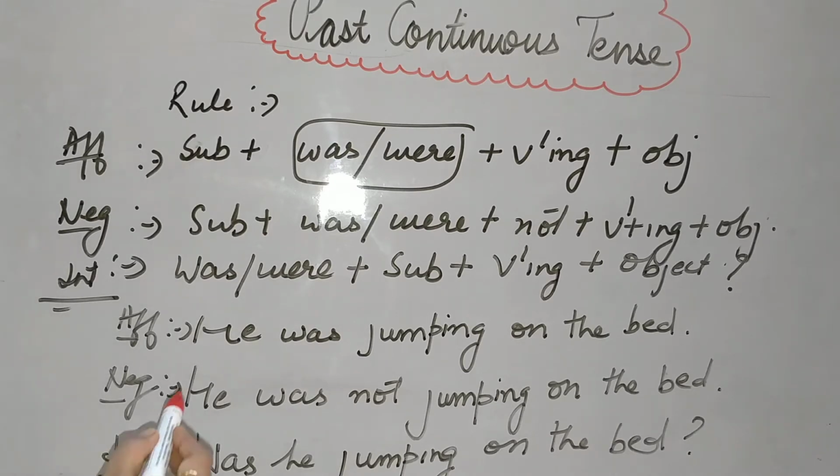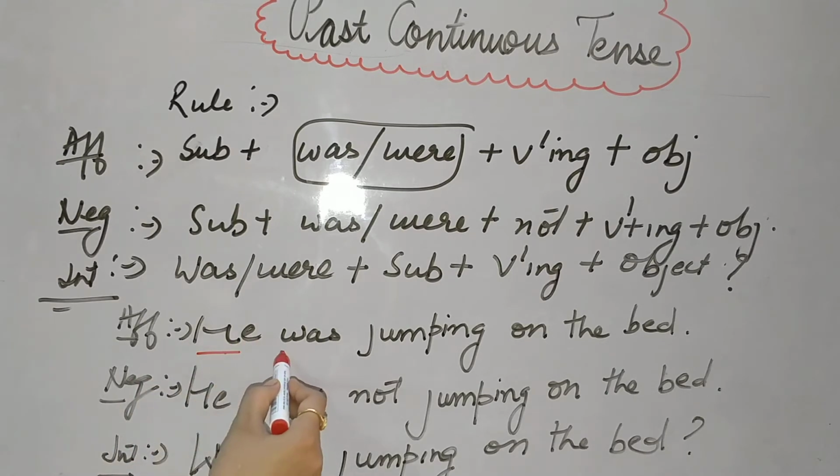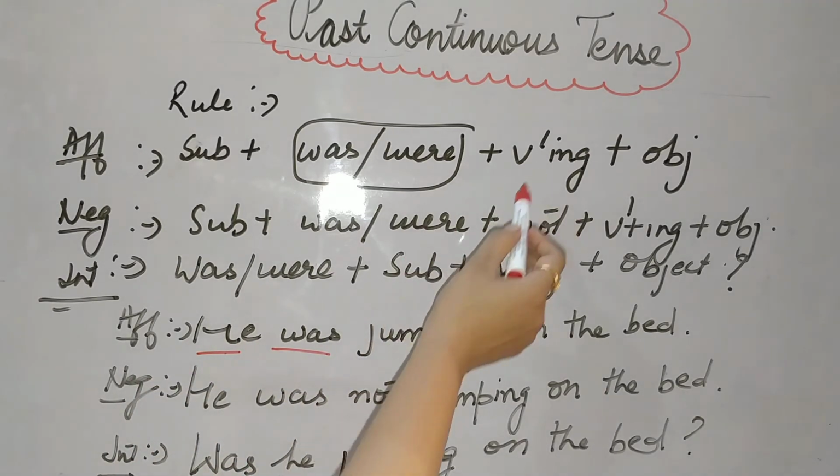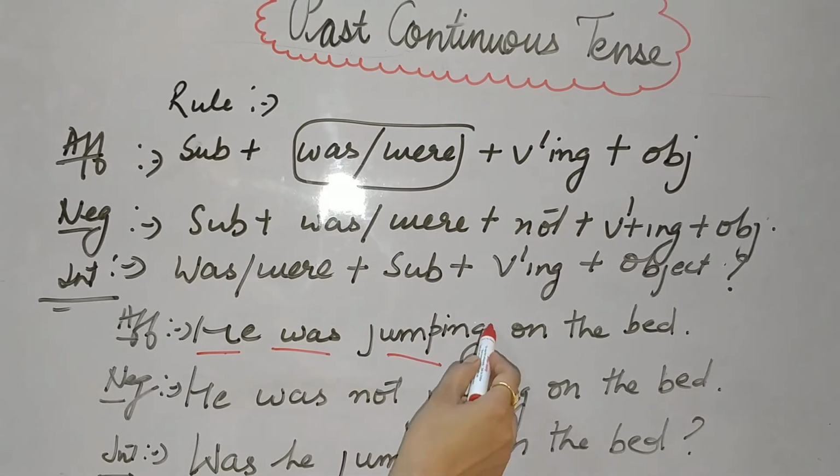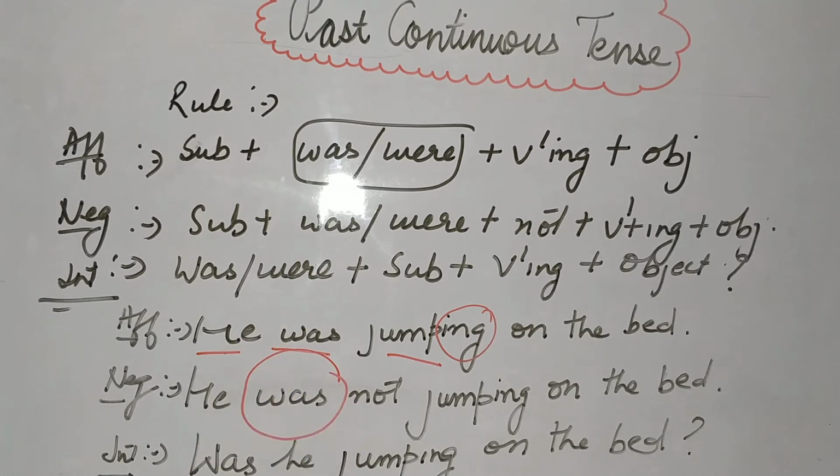You can see he is your subject, singular, so which helping verb? Was. First form of your verb jump added by ing, on the bed is your object. Negative, he was not jumping on the bed. Interrogative, starting with helping verb. What is the helping verb? Was. Was he jumping on the bed?